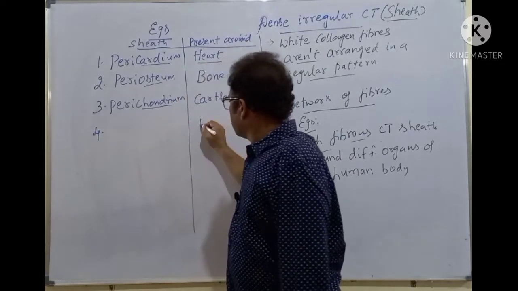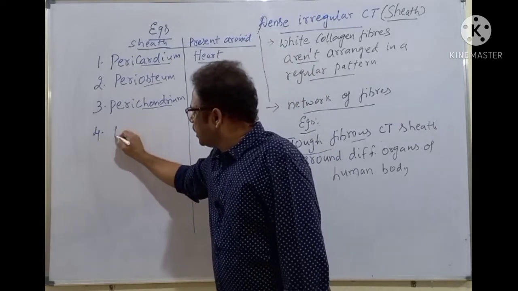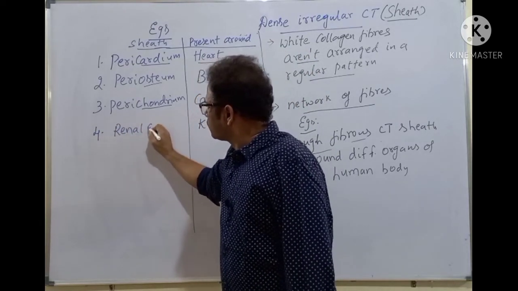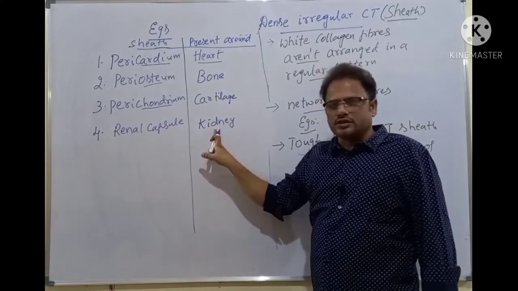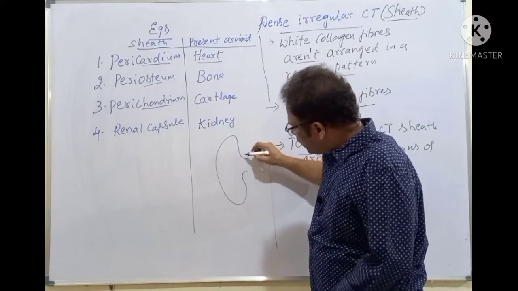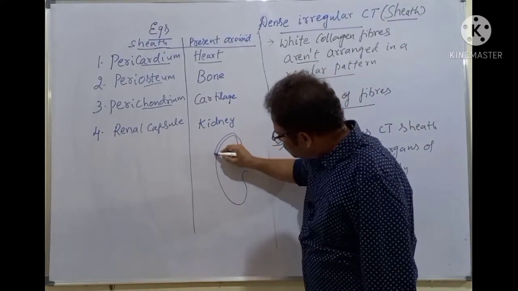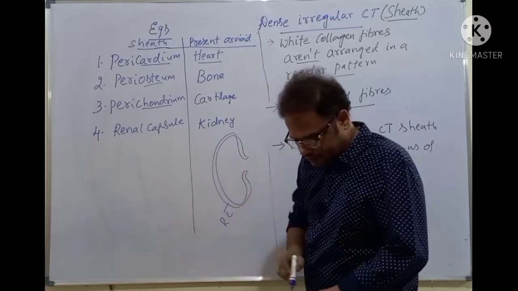Renal capsule around the kidneys. Renal means related to the kidneys, isn't it? So for example, here is the kidney. It is surrounded by a tough fibrous connective tissue sheath. Here it is called a renal capsule. This is a renal capsule. Clear?